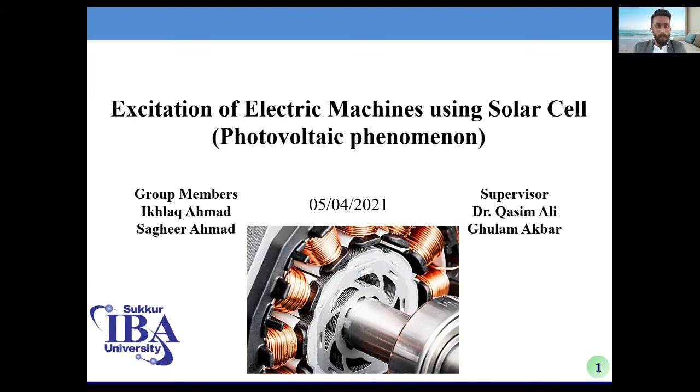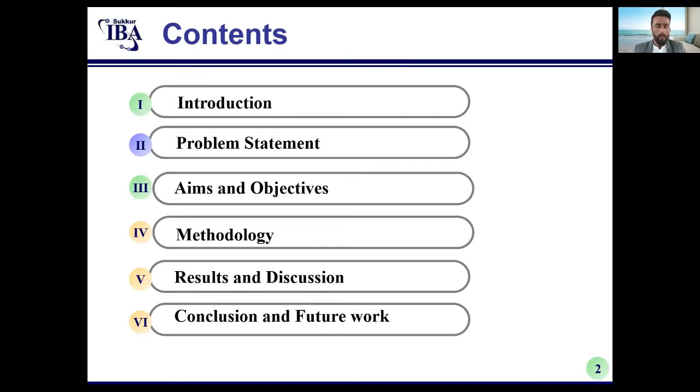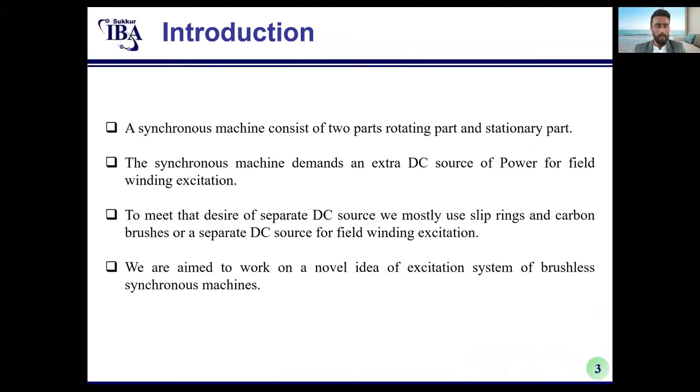Today our presentation topic is excitation of electric machine using solar cells photovoltaic phenomena, supervised by Dr. Qasim Ali and co-supervised by Ghulam Akbar. The presentation follows this order: introduction, problem statement, aims and objectives, methodology, results and discussions, and conclusion and future work. First of all, introduction.